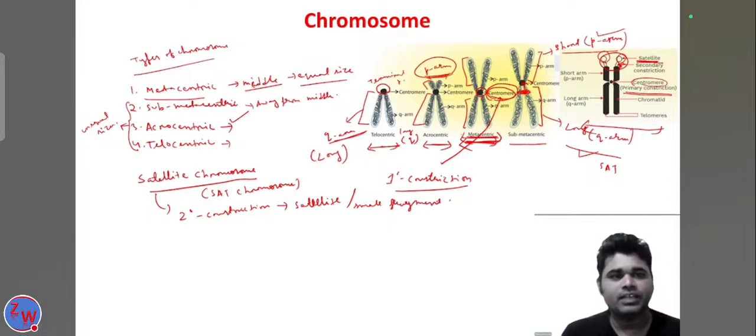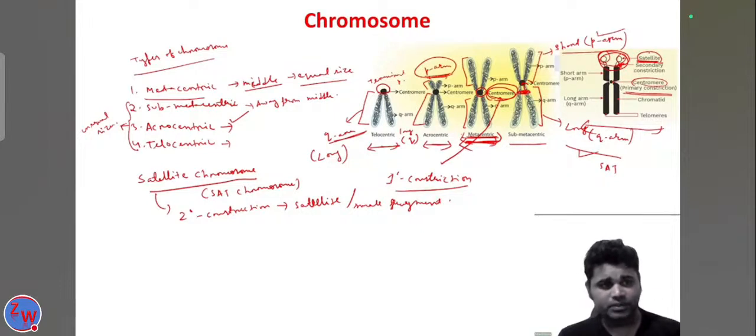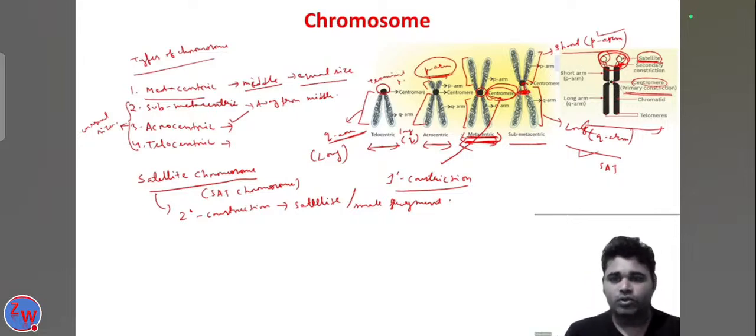Here also another fragment is formed, which looks like a satellite. So that's why in the satellite chromosomes, because of the presence of the secondary constriction, a satellite or small fragment is formed. So the two constrictions are present in the satellite chromosomes.